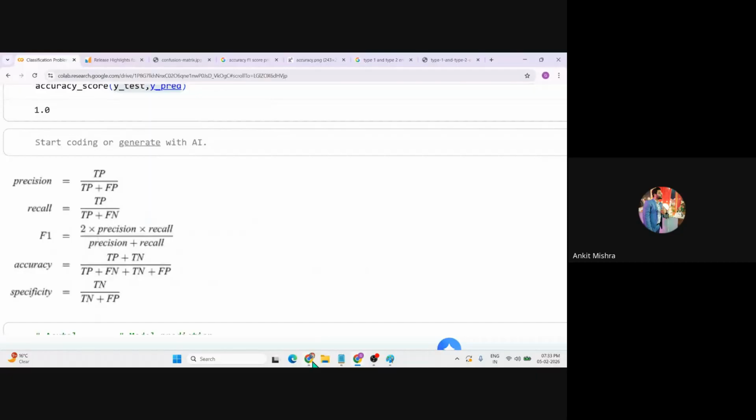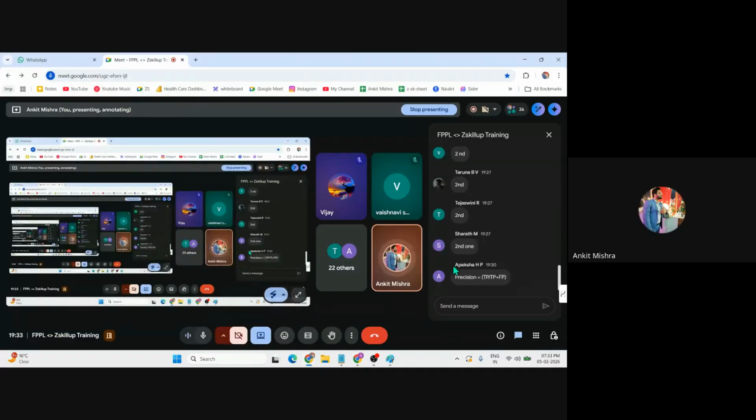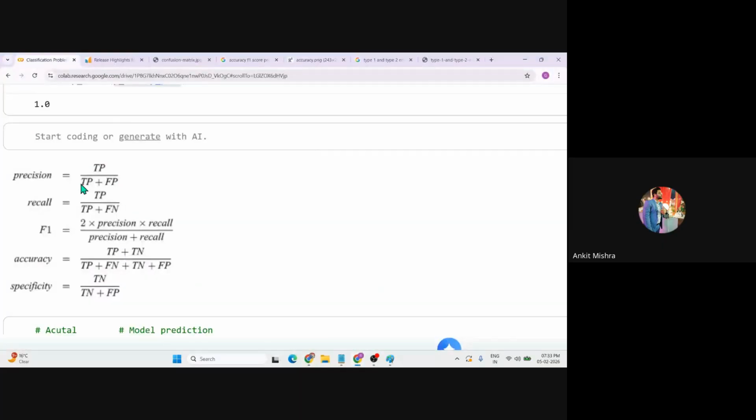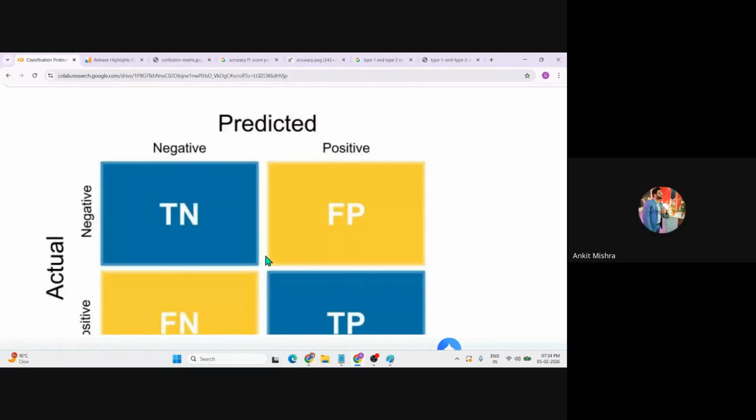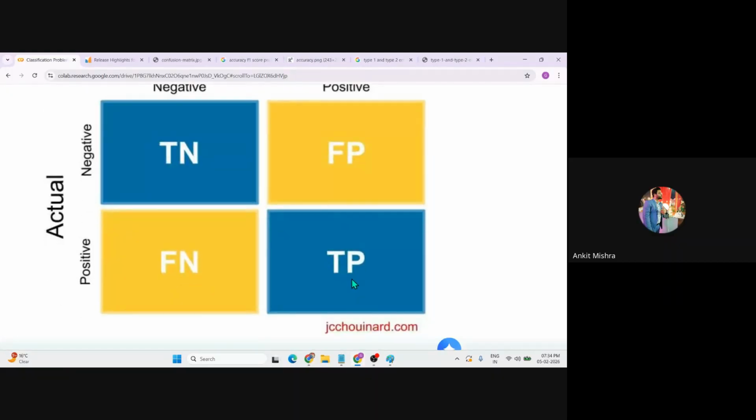Okay, is there any doubt as of now? Precision equals TP divided by TP plus FP. Yes, precision equals TP divided by TP plus FP. You don't need to mug up all the formulas. You just take a reference. You can simply state the meaning of precision: it identifies the actual correct classifications out of the overall classifications of the positive result.